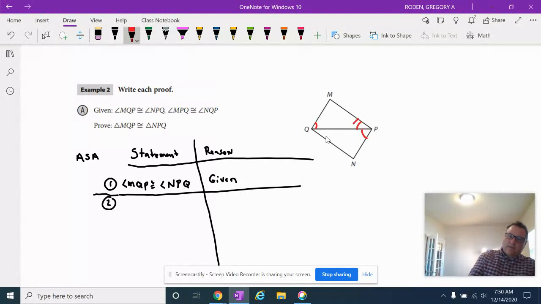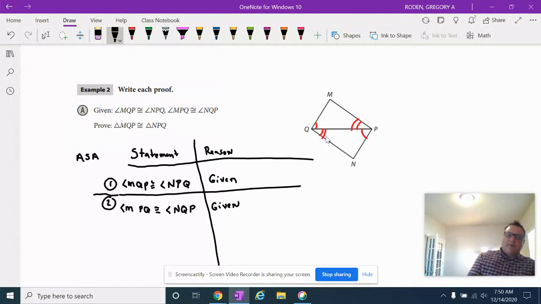MPQ is congruent to NQP, 2 arcs here. Okay, and so let me get that in here. Angle MPQ is congruent to angle NQP. And that's given.